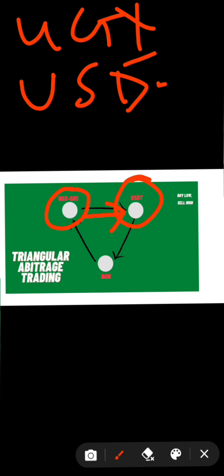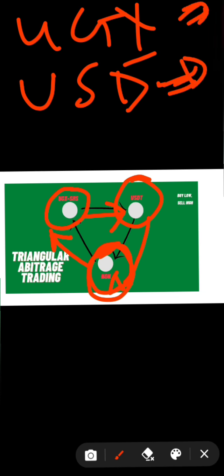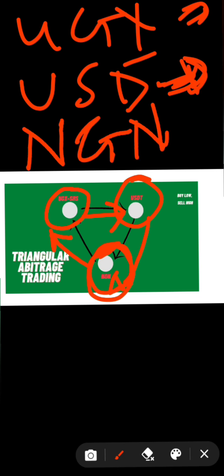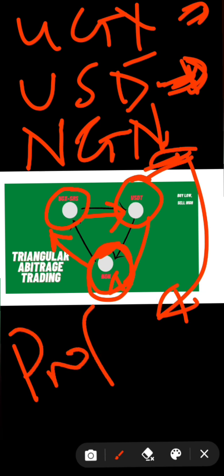So after acquiring USDT, then we will exchange USDT in an external market. So we will use Nigerian market. So we will link up with a Nigerian guy who will again buy our USDT and send us our money back, but with profits, right? So this is basically how it will work. So we'll use our UG currency and acquire USDT. So after we have acquired USDT, then we'll go ahead and sell USDT in Nigerian Naira. So in the Nigerian market, that is where they will send us back our money with profits, right?